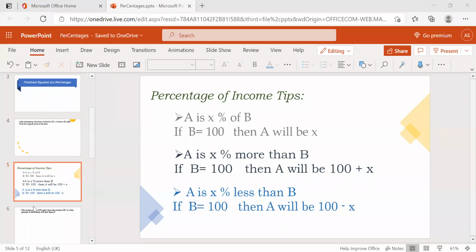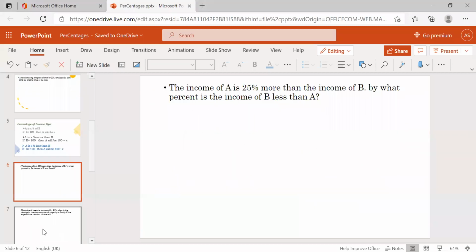Is it clear? Now, the first problem we are going to see in today's class: the income of A is 25% more than the income of B. By what percentage is the income of B less than A?